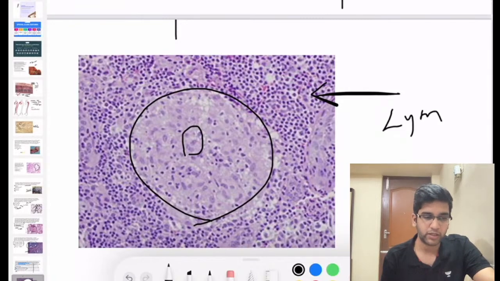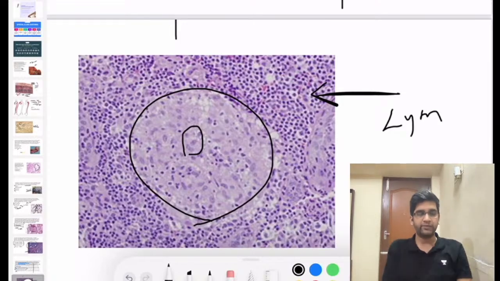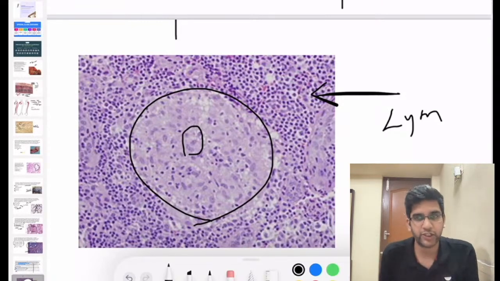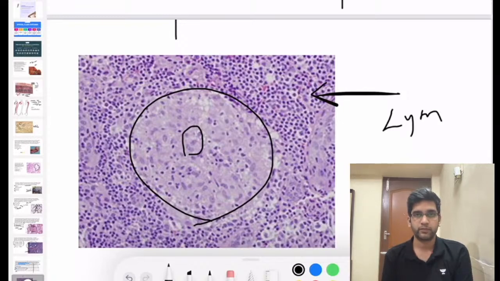So if you have this granuloma in your MCQ, or in real life you're seeing this perfect granuloma, what is the first thing you'll think of? Lymphocytes, non-necrotizing granuloma. What could be the first etiology which comes to your mind? I want you to call out the etiology. You have a collar of lymphocytes, you have a non-caseating granuloma, everything accepted.